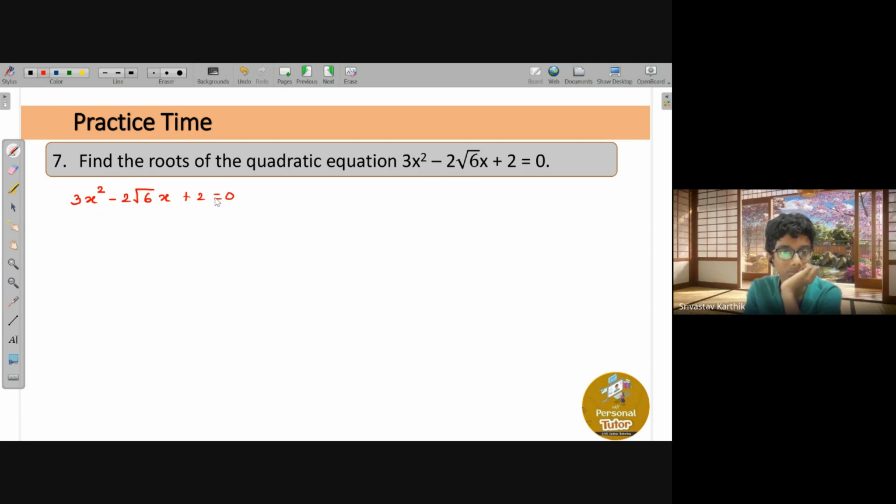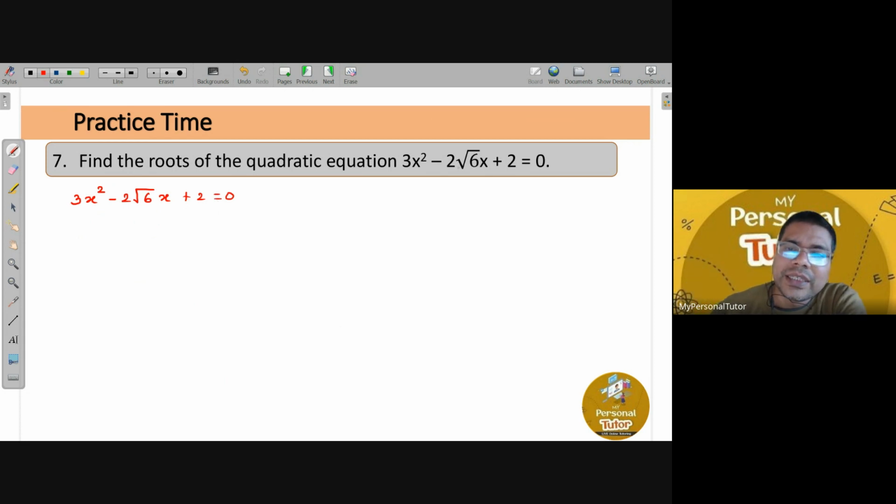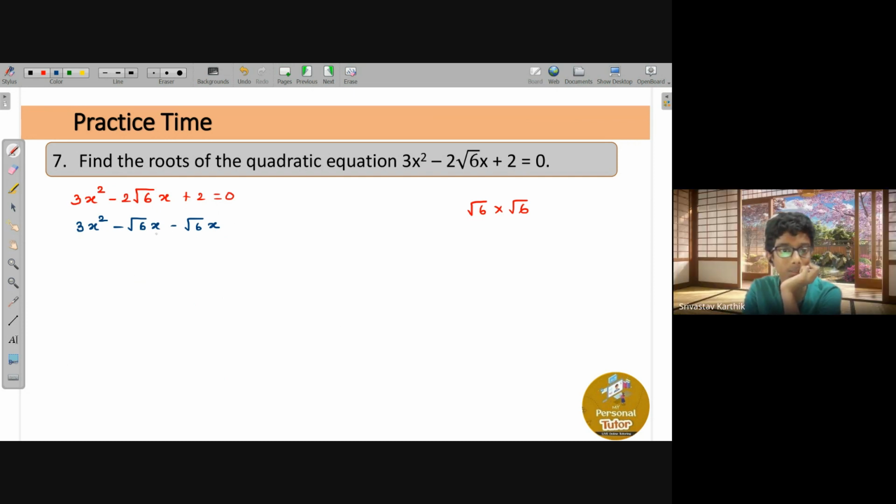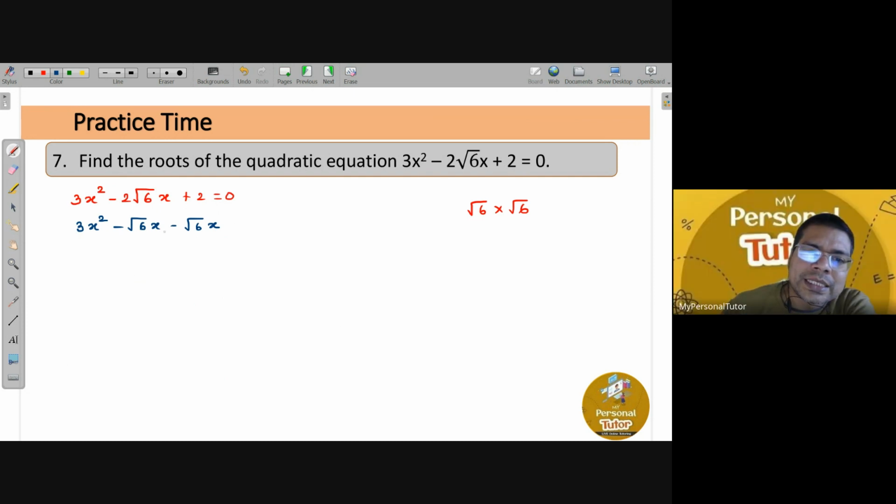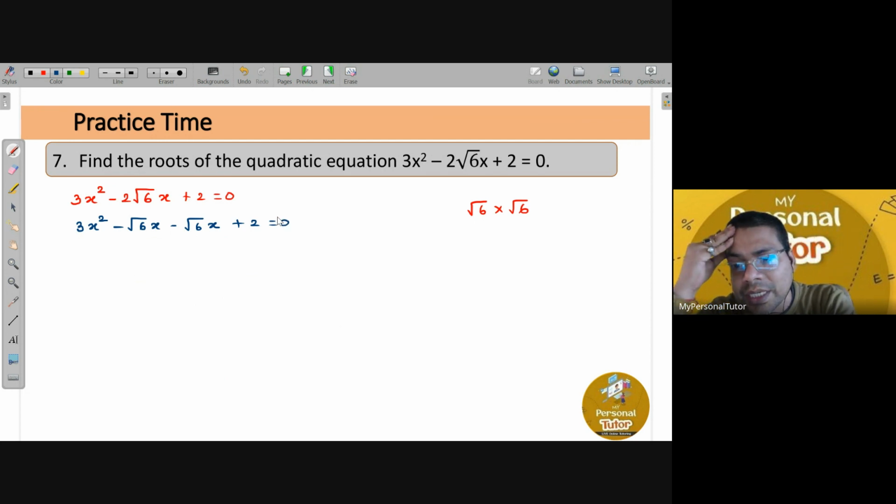Yes, sir. So in the same way, if I ask you, Karthik, root 6 multiplied by root 6 is how much? 6. 6, right? It means that if I write it like this, 3x square minus 2 root 6x, can I write minus root 6x and then another minus root 6x? Can I write it or are you confused? No, sir. You can write. Because minus root 6x minus root 6x will be minus 2 root 6x, right? And this plus 2 is as it is, equals 0. Did you get it, Karthik?